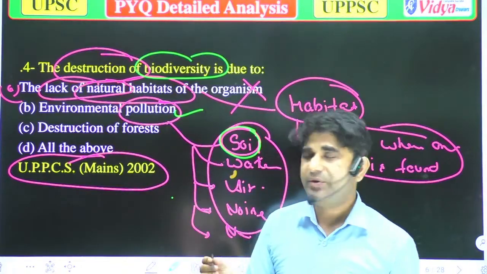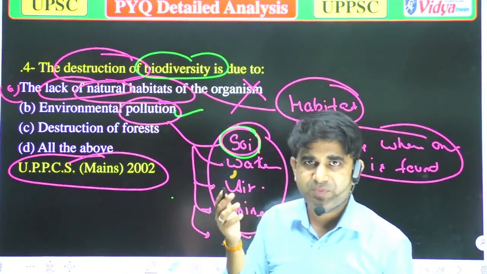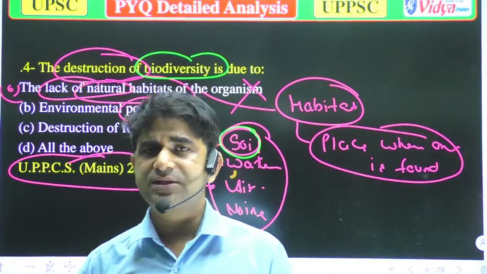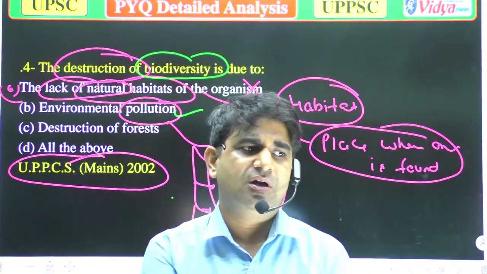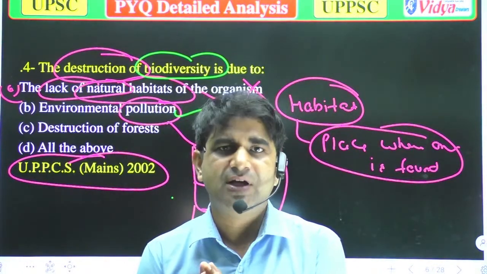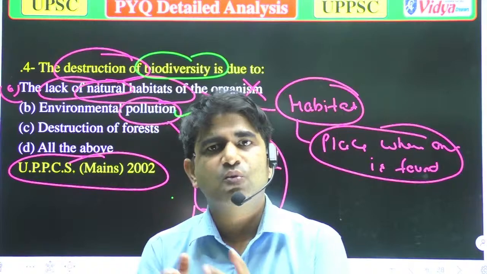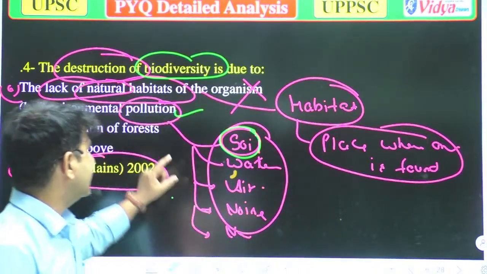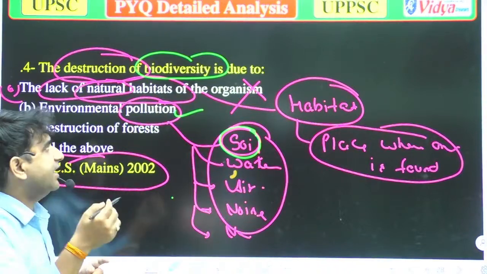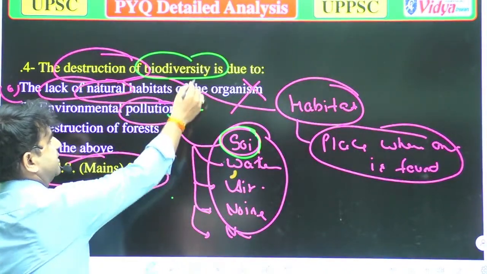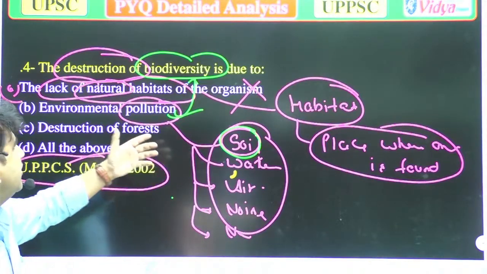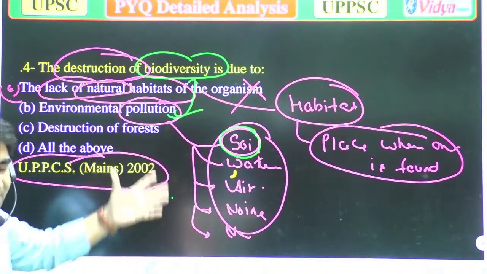Because when there is good soil, it will provide huge nutrition to the organisms, to all the plants. And when there are a huge number of plants, there will be more biodiversity, more animals, more variations. So you can say that pollution can harm the environment, and it can also harm biodiversity. It is directly attached to biodiversity. When there is more pollution, there is less biodiversity.